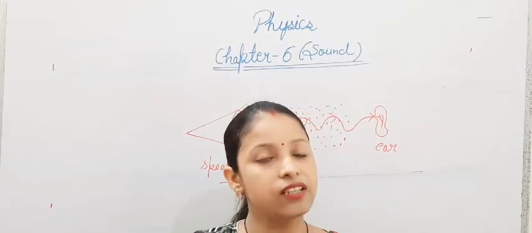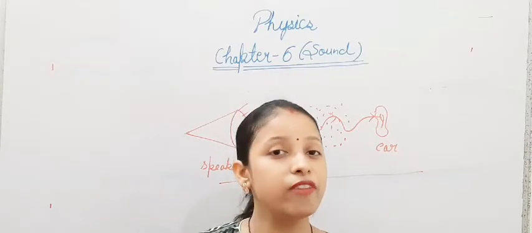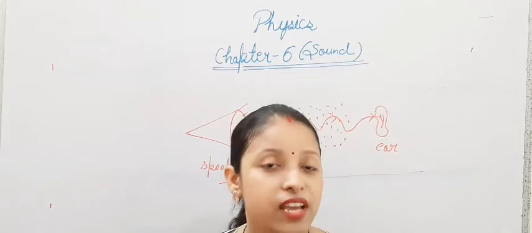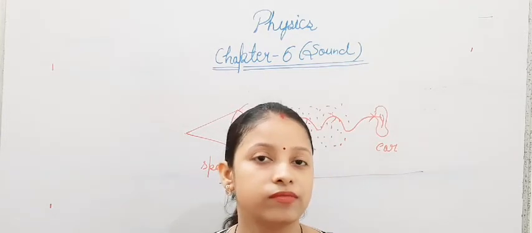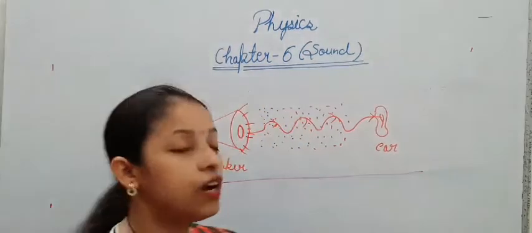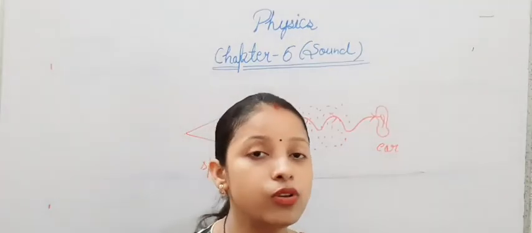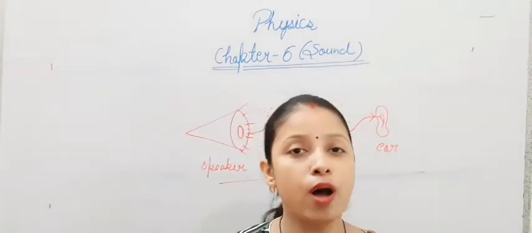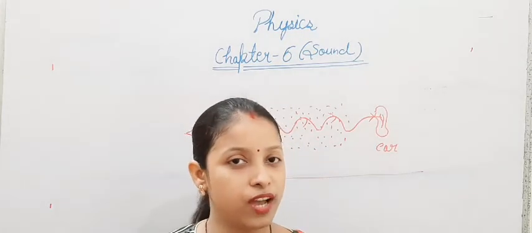Like this, a wave of sound energy forms, and that wave goes up to our ears, and we listen to the voice of the speaker. Understood? So this is the phenomenon of how sound propagates from one place to another place, in the form of a wave.